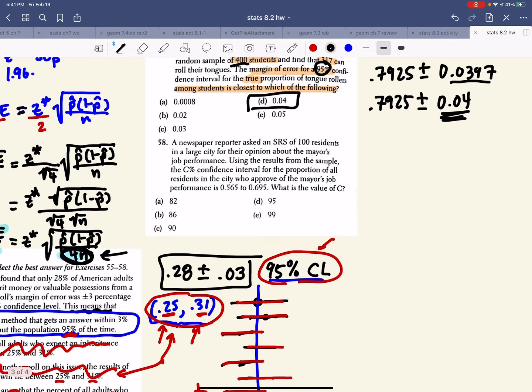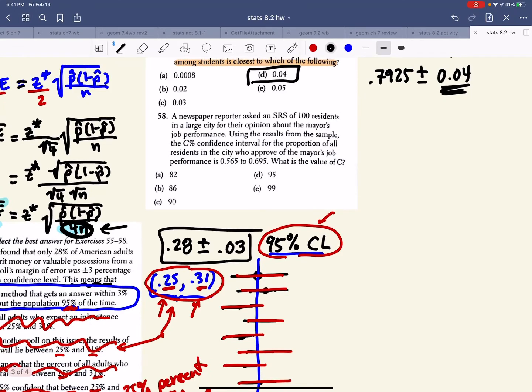All right, last question, 58. A newspaper reporter asks an SRS of 100 residents for their opinion of the mayor's performance. Using the result from the sample, the confidence interval for the proportion of all residents in the city who approve of the mayor's job is that. So this is working backwards. Okay, so once again,